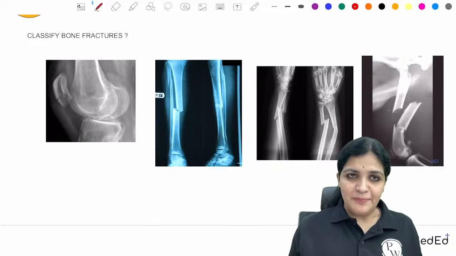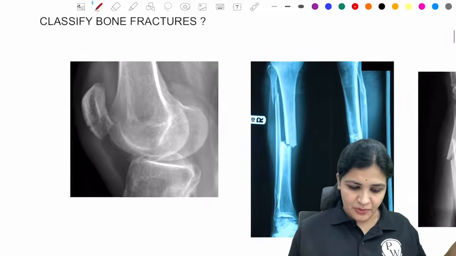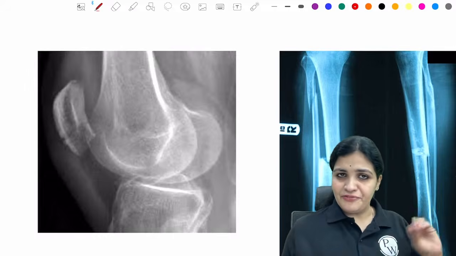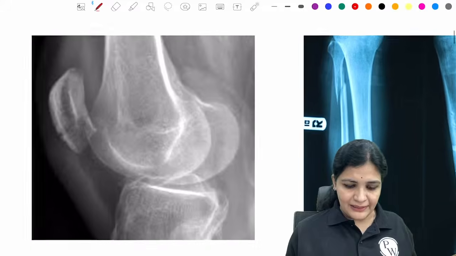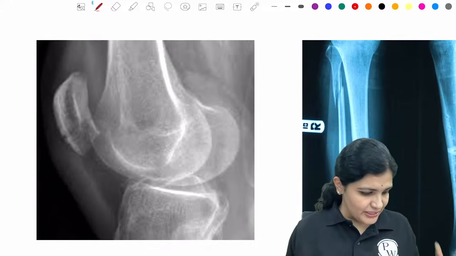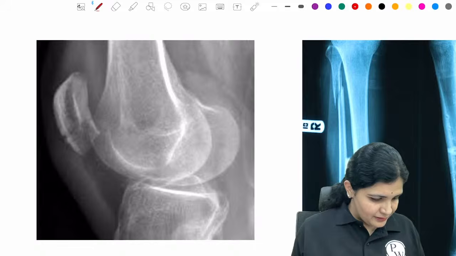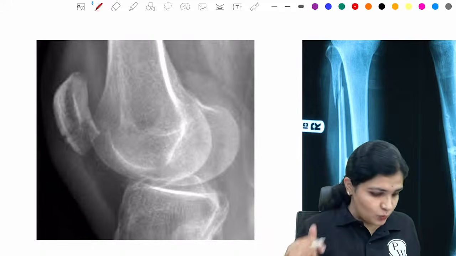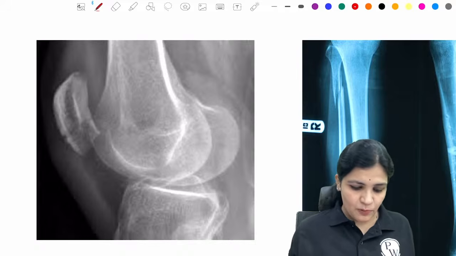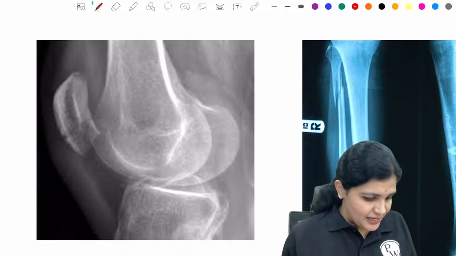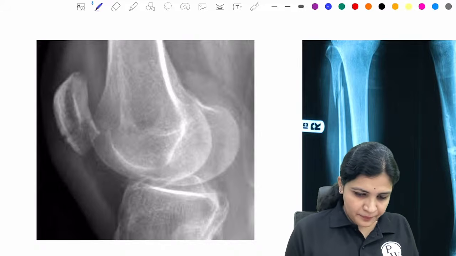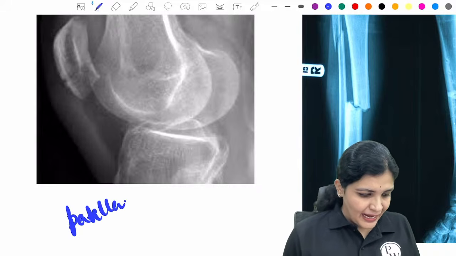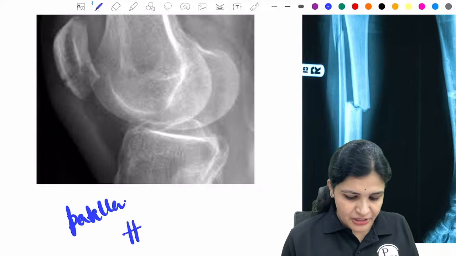Yes. So now first let me know what is the first fracture on the screen. What is this fracture? Just think you are a basic MBBS student, first, second prof, any prof. Just tell me what are the things you see on the X-ray. You can see there is a femur, there is a tibia, and there is one sesamoid bone. What is that sesamoid bone you're seeing on the screen? Yes, it is the patella, right? So you can see there is a fracture in the patella.